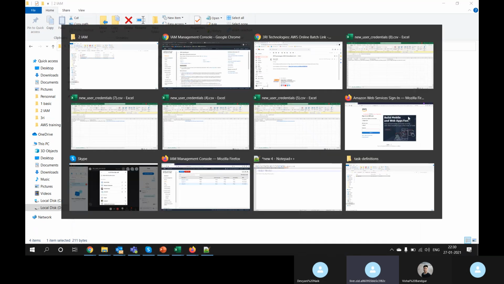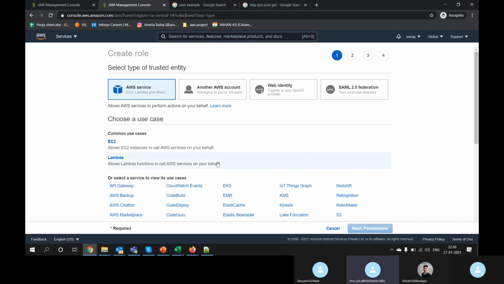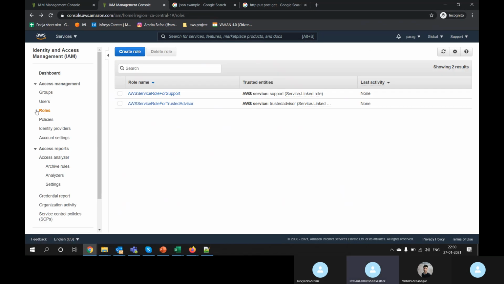One thing remaining is role. I told you a role is used for resources. If EC2 wants to access an S3 bucket, EC2 is basically a system which we are going to spin up in AWS, and that system needs access to the S3 bucket. That is how roles are created. We'll talk more about roles when we go to EC2, then you will be able to understand. I am keeping this role for the future, but for group, user, policy, any doubt, let me know.